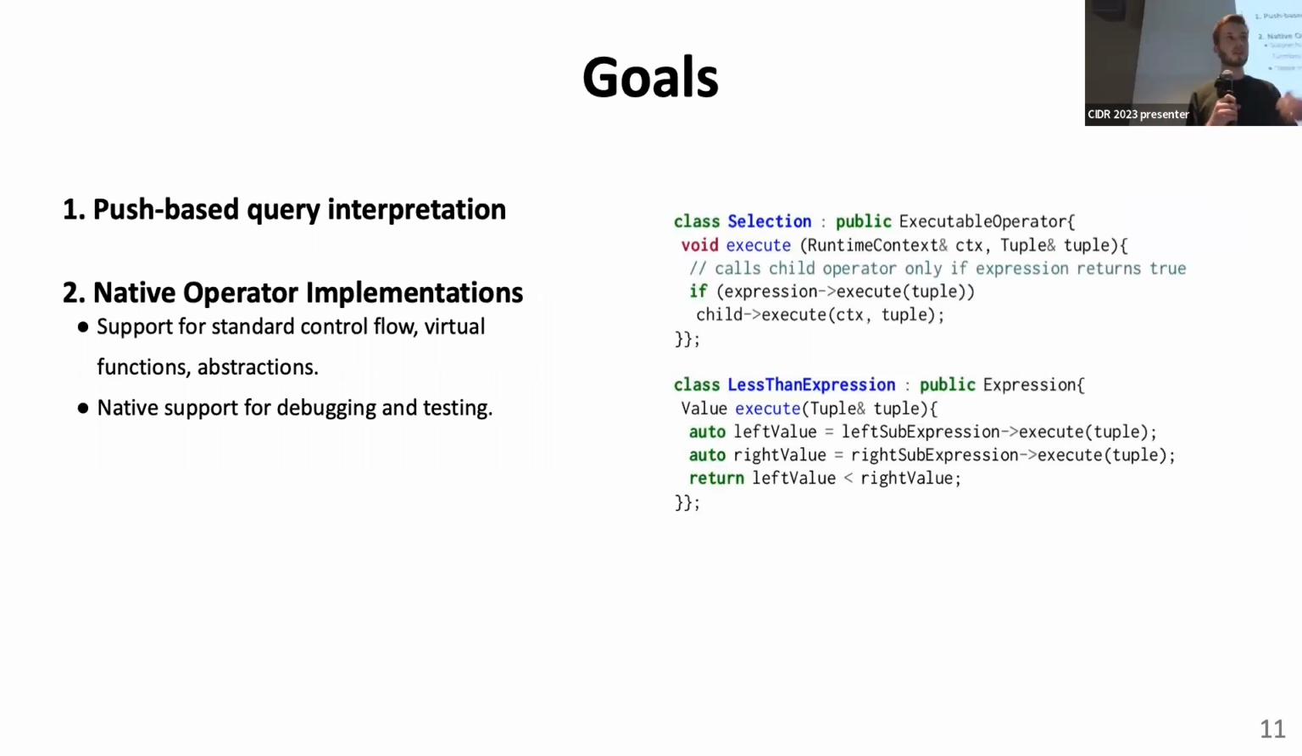We want to have our operators implemented in standard C++ code. Students can understand the code, they can use normal control constructs like loops, they can use abstractions which they are used to, and they can use standard debugging tools from the IDEs without us having to maintain and engineer new tools just to enable debugging.